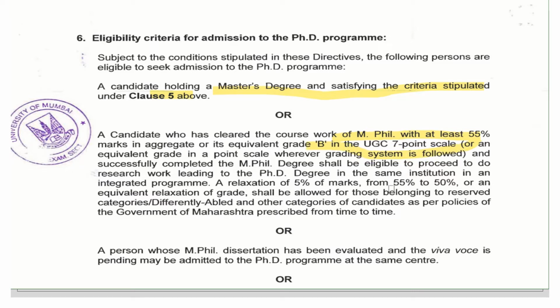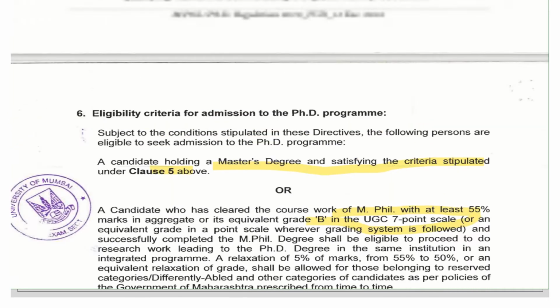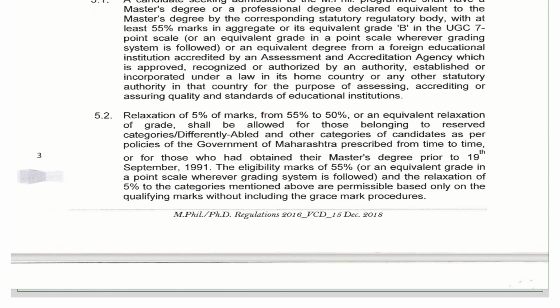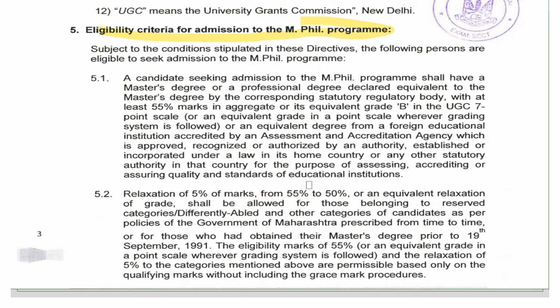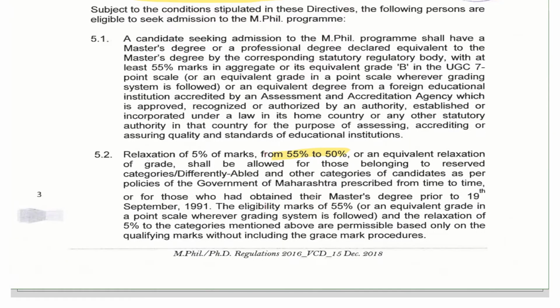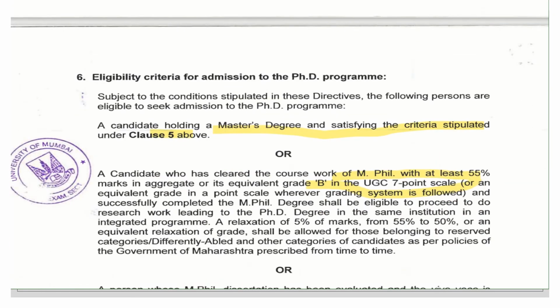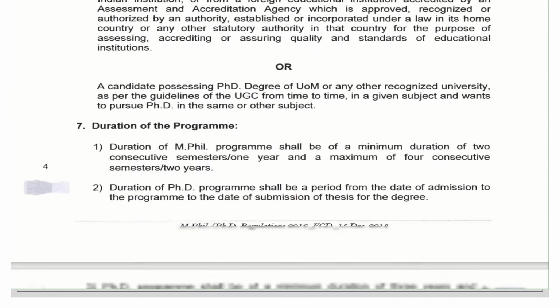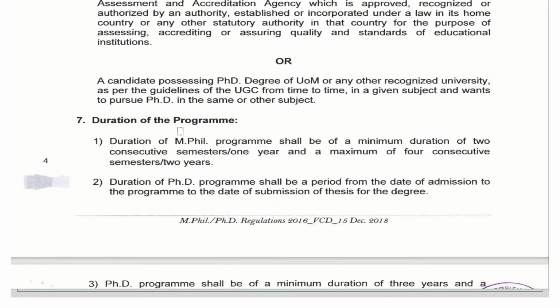So a candidate who has a master's degree with 55%, or 50% for reserved category, may apply for admission to the PhD program in law. So you can see this is the ordinance given here.